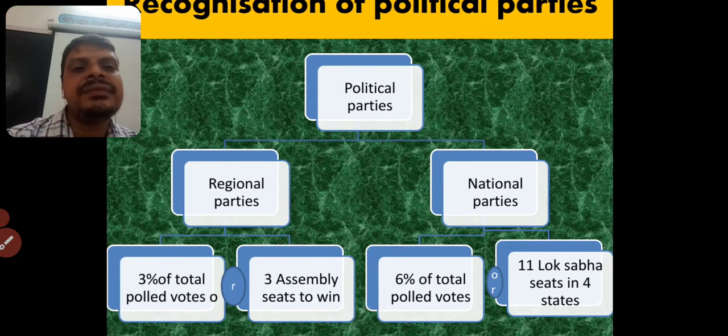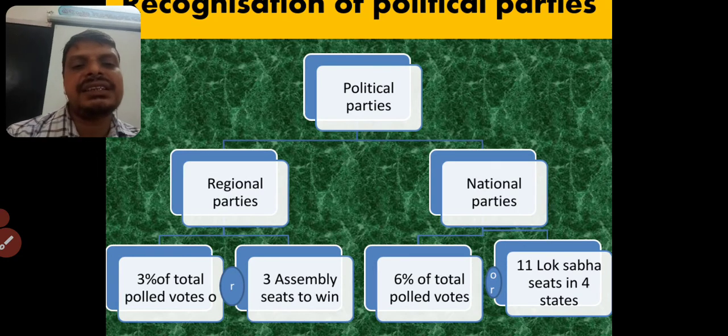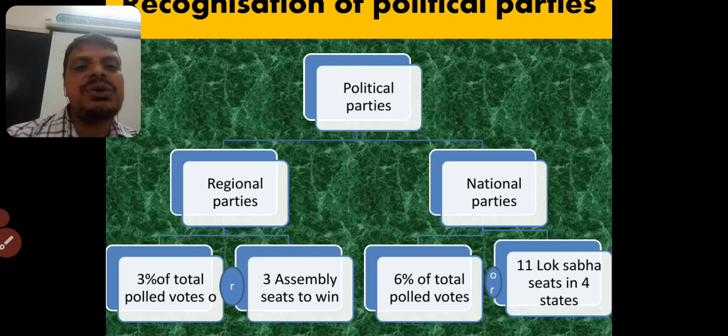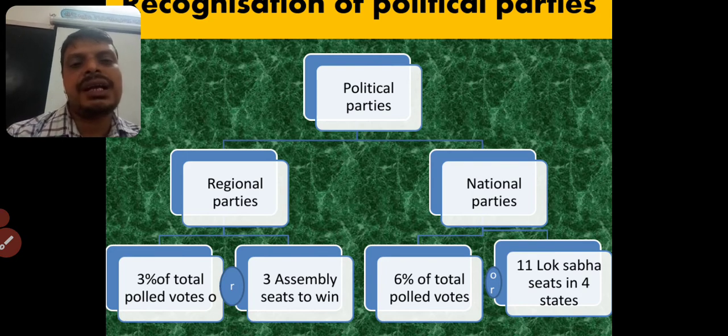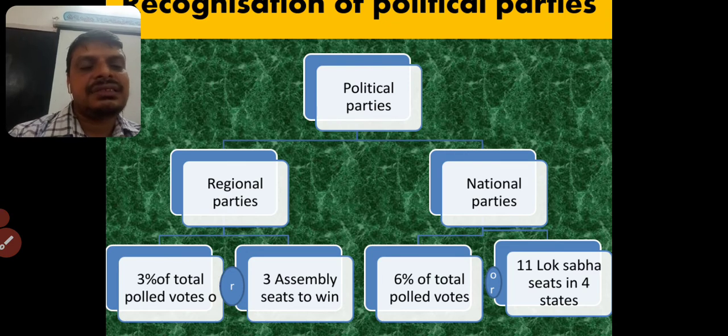In order to get the status of a regional party, they have to get at least 3% of total polled votes in elections, or at least win 3 assembly seats. This is the condition to become a regional political party. Whereas in order to become a national party, what is the condition?